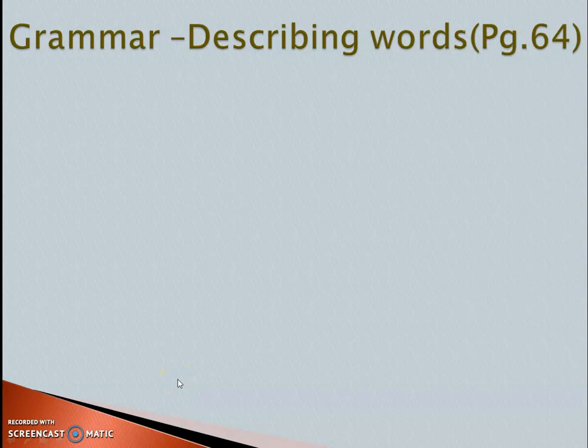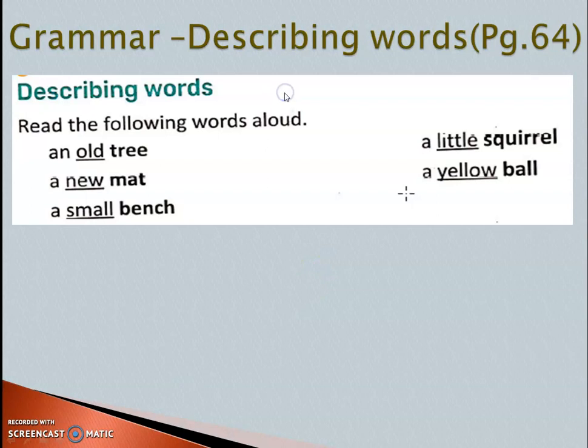It is describing words. What do you mean by describing word? When you say something about a thing or an object or animal or any people, it is describing them. It is saying about them. When you are saying something about a certain thing, like for example, for the tree in the picnic, we said